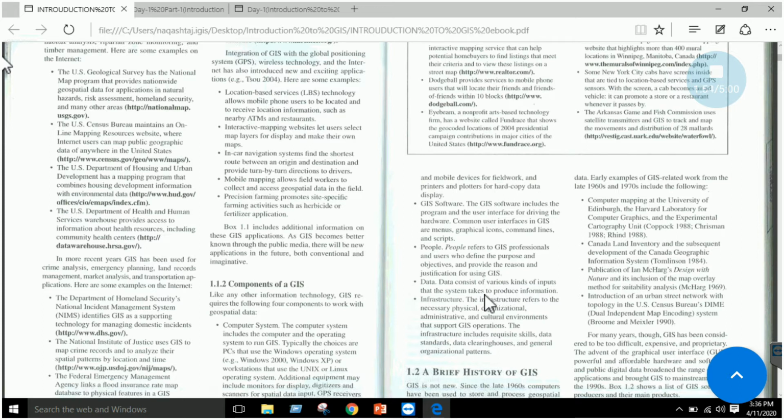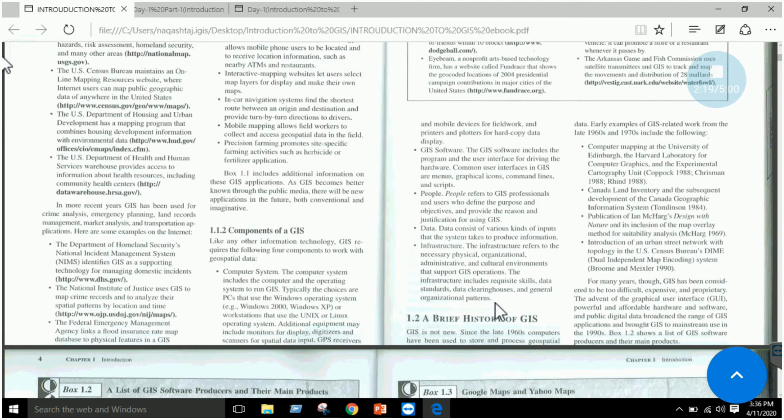You can collect data from satellite images, you can collect data from GPS, you can collect data from ground surveys, or you can generate data using Google Maps in an Excel sheet and then incorporate that Excel sheet in GIS software, right? So you must have an infrastructure, that is important: physical, organizational, administrative, and cultural environment that should support GIS operation, right?